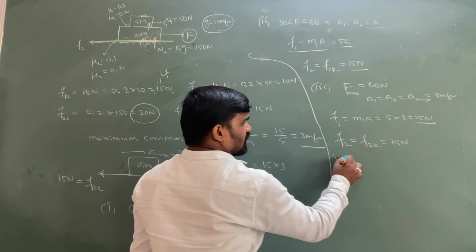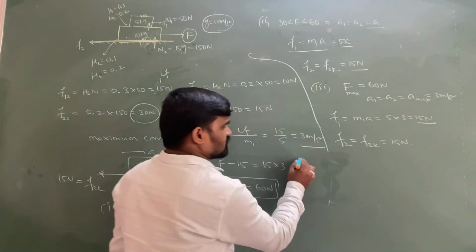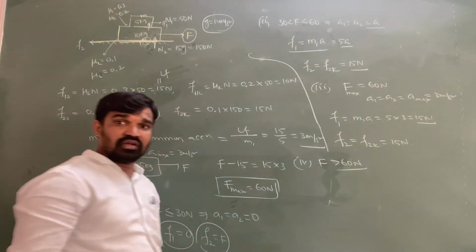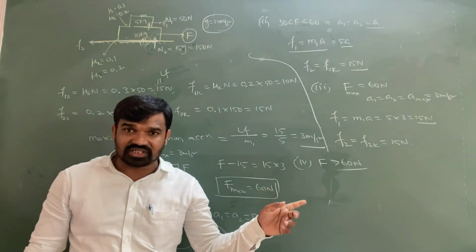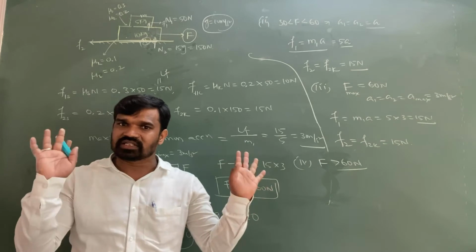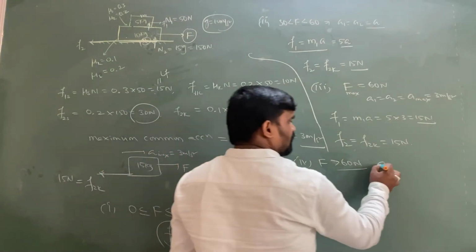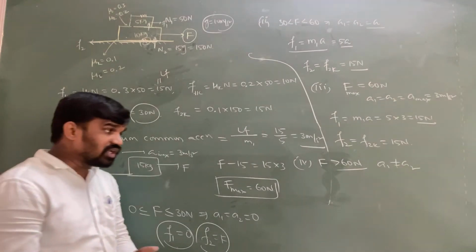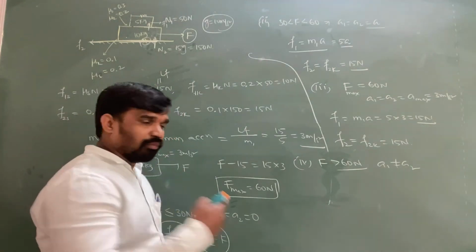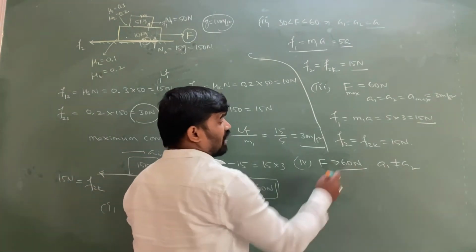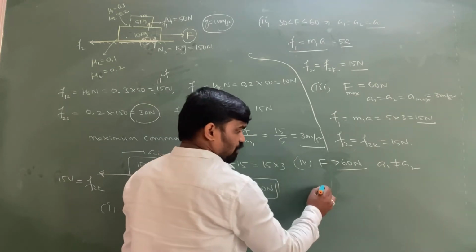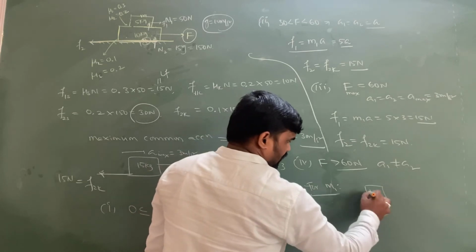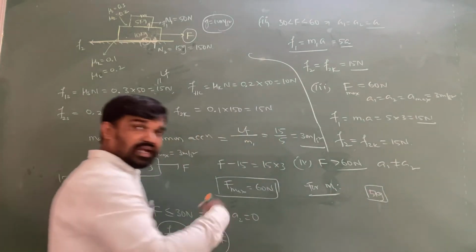And the fourth condition, the most important condition: what if the applied force is greater than 60 Newton? Then both will not get the same acceleration. Both have different accelerations, A1 not equal to A2. For the M1 5 kg block, it is sliding.